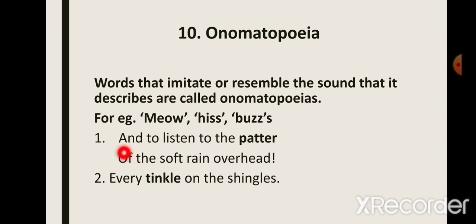For example, in the poem, The Rain on the Roof, the poet says, "and to listen to the patter of the soft rain overhead." The word patter describes the sound that it refers to. When the rain falls on the tin roof, the sound that it creates, the patter sound. So this sound word represents the sound that it creates. Next we have "every tinkle on the shingles." Again, tinkle is an example of onomatopoeia.